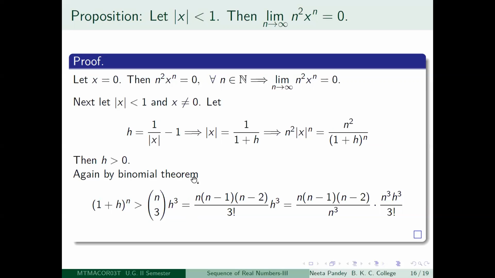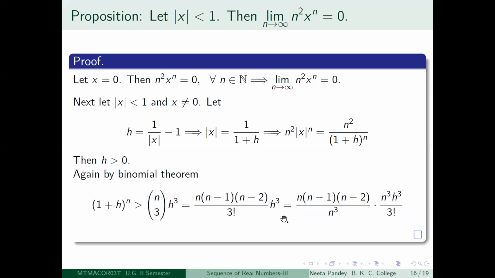So for that, you use the binomial theorem again, and you write down the fact that the fourth term now is going to be less than (1 plus h) to the power n. So (1 plus h) to the power n is greater than n choose 3 h cube. So that will be equal to what? n factorial divided by 3 factorial into (n minus 3) factorial into h cube. So (n minus 3) factorial will cancel out and you will be left with n into (n minus 1) into (n minus 2) divided by 3 factorial into h cube.